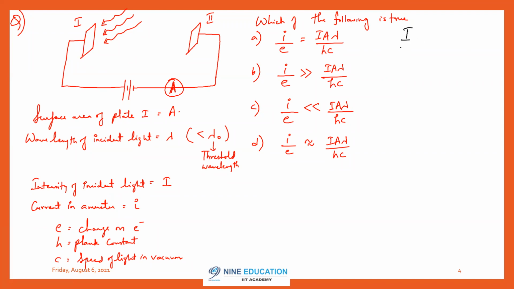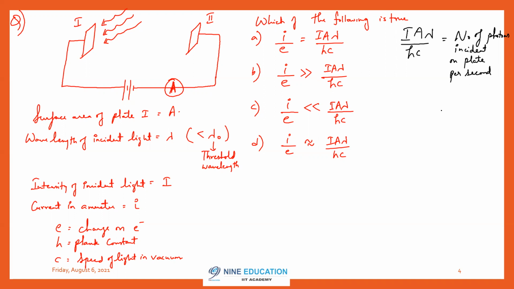I is the intensity. Intensity into area will give me energy per unit time. Divided by hc by lambda, which is the energy of each photon. So this will give me number of photons incident on plate per second. Do you agree with this?